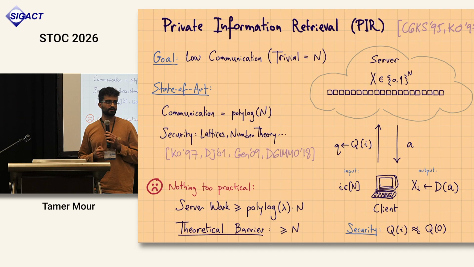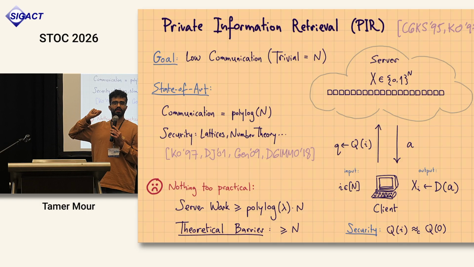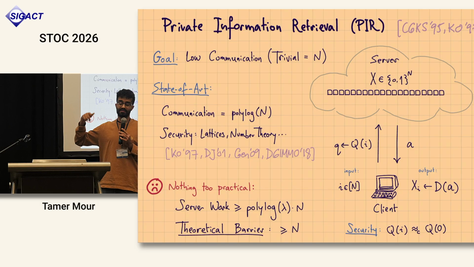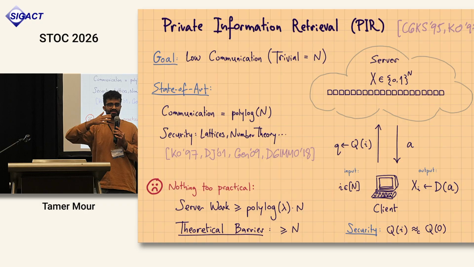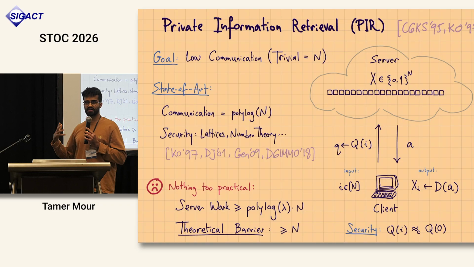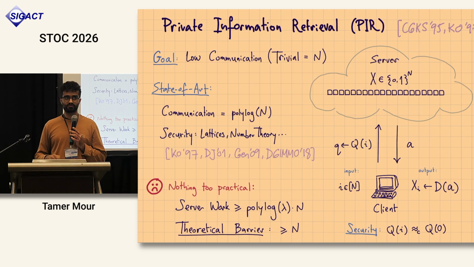And this is kind of inherent. In this plain model, if there exists an element that the server doesn't touch, then the server can know that the client didn't request that element. So we can easily show that the server has to at least scan the entire database. And this makes PIR in this plain model maybe inherently not very practical.